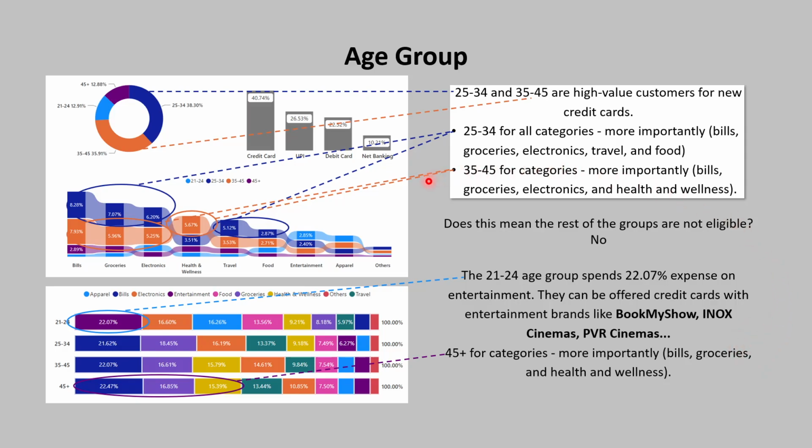Let me explain the customers and category wise. Age group: here, 25 to 34 and 35 to 45 are high value customers for new lines of credit cards.